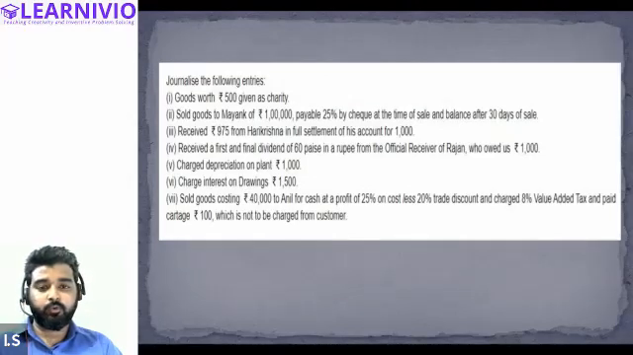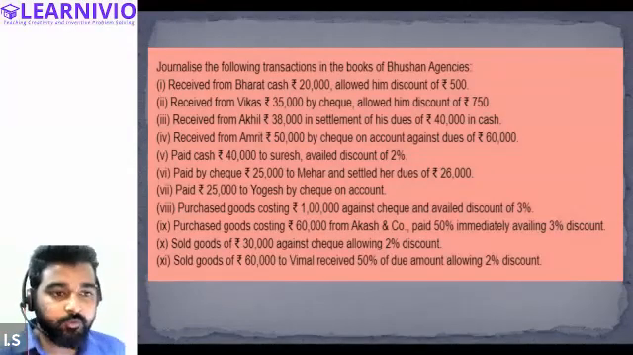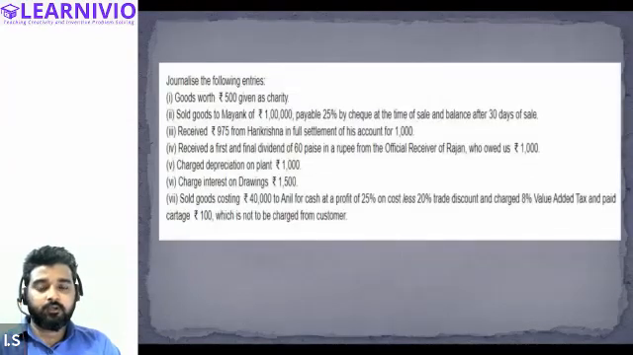We will be doing a few more questions today. I think I have given you this question. No, one minute. All right. Okay, let's start with this question. In this question as well, we have to journalize the following entries. So first of all, the first transaction: goods worth rupees 500 given as charity.